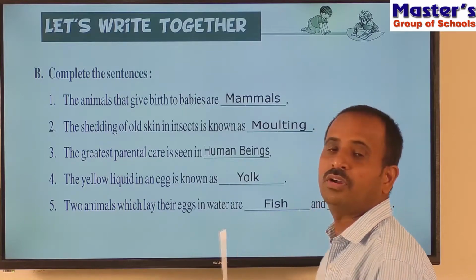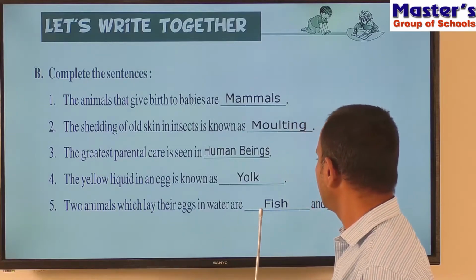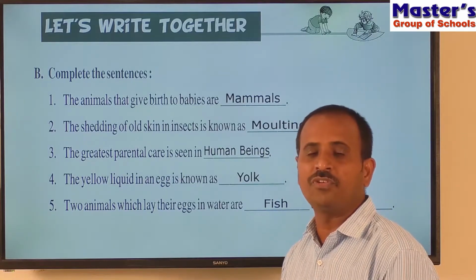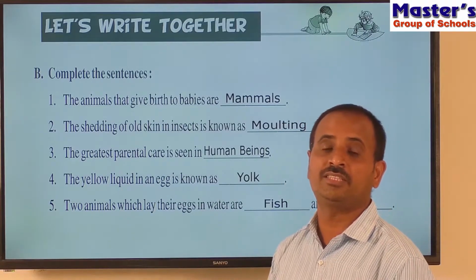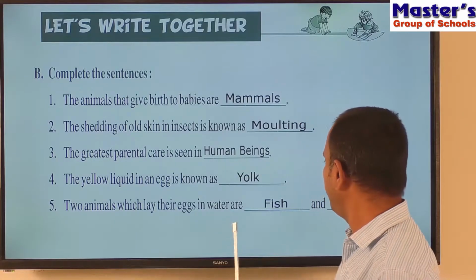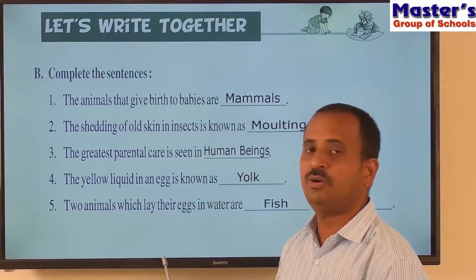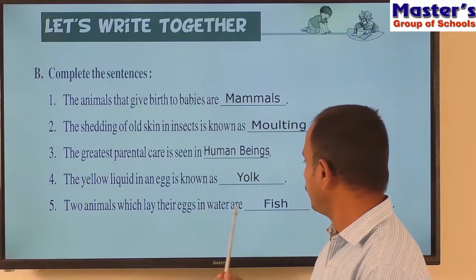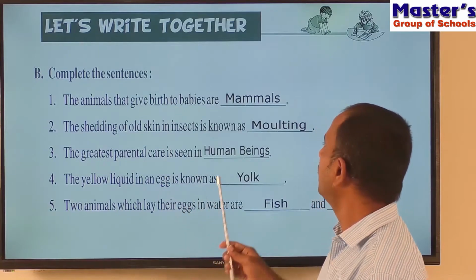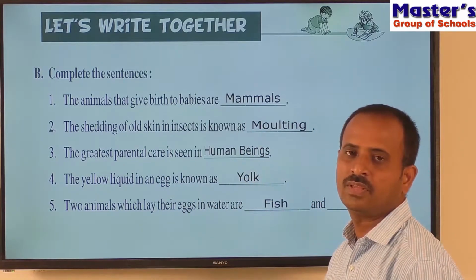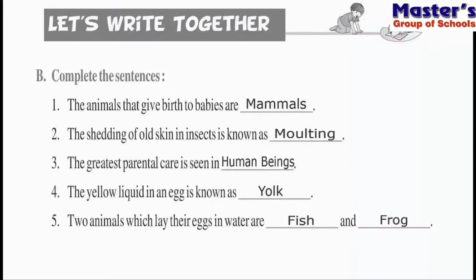So fish and frog lay eggs on the surface and inside the water. Generally, fish lays eggs on the surface of the water at the safest place, whereas frog lays eggs inside the water. The eggs of both fish and frog are called spawn. Already we have discussed the life cycles of fish and frog in the chapter. So children, these are the 5 sentences and these are the answers. Note down these blanks and these sentences in your notebook.